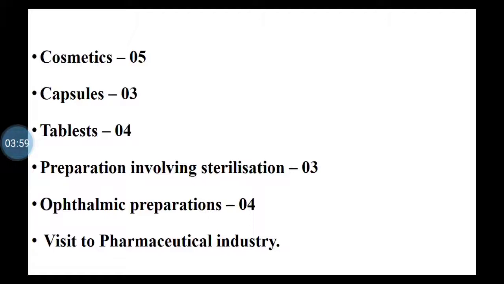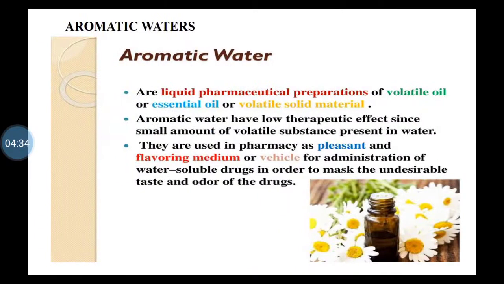So if any pharmaceutical industry is to be visited, it gives us idea about the various preparations that are formulated in that industry, isn't it? What are the various departments, how the industry is run, isn't it? So the knowledge of that pharmaceutical plant is also covered in the last. So these are so many categories that we are going to cover in pharmaceutics 1 practical, isn't it? Now, in these preparations, the first category, as I said, is of aromatic waters.